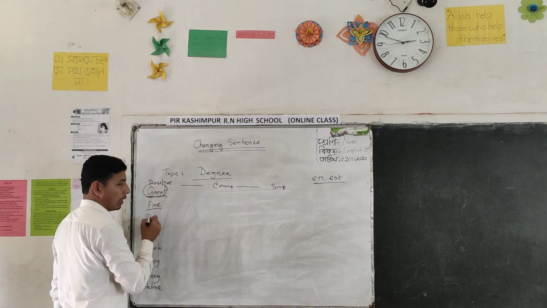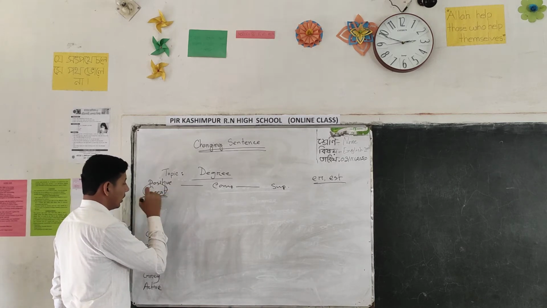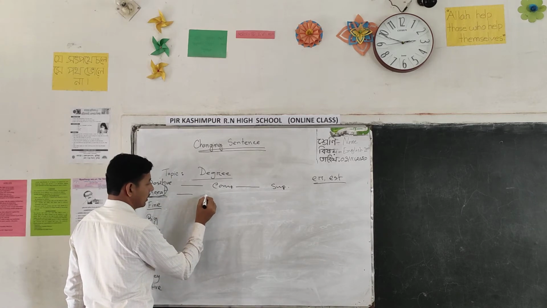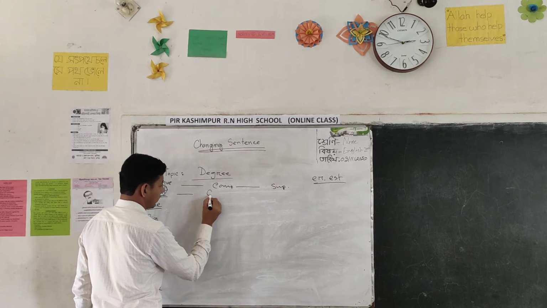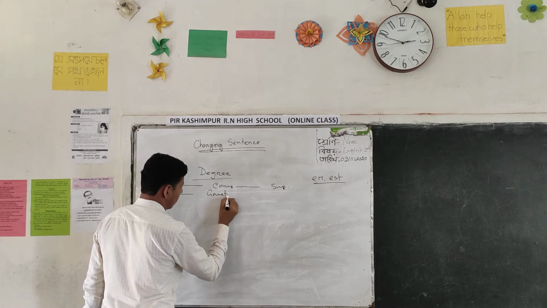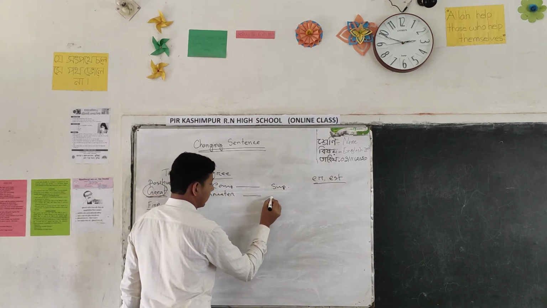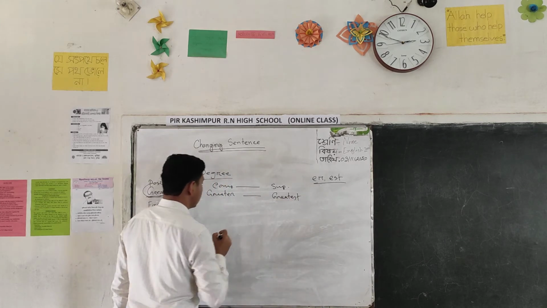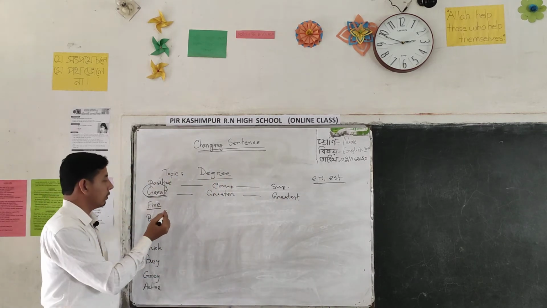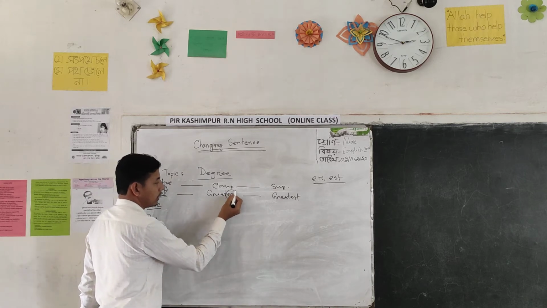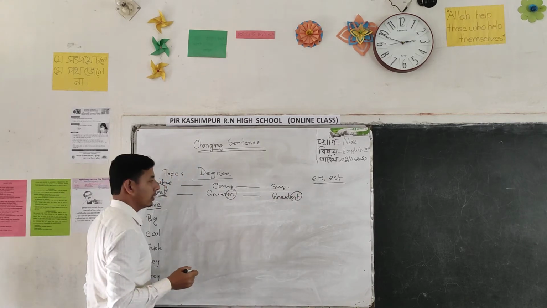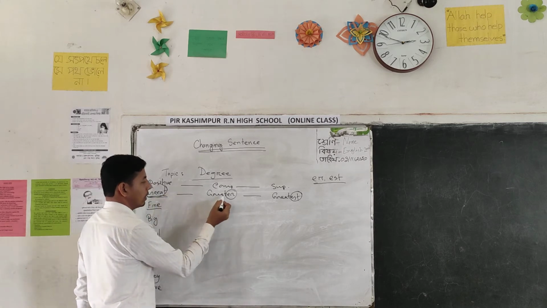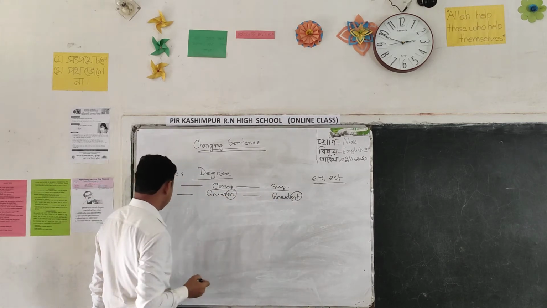In this word there is one syllable, so we can write great, greater, greatest. Students, look at the board. I just add ER and EST. By this adding, we can change easily to comparative and superlative.